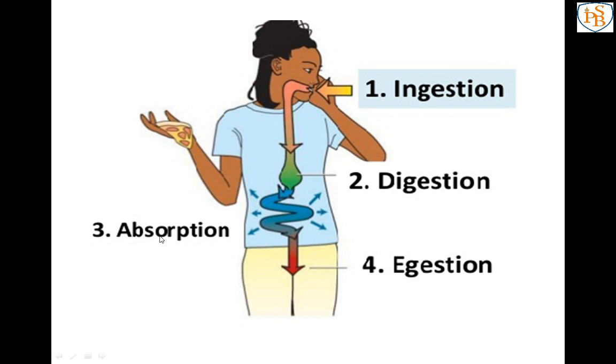The third one is absorption, which is the same as utilization by the body. And the fourth one is egestion. Egestion means the removal of undigested food. We take the food, but we do not absorb the same or equal amount of food. Whatever unwanted food is there is removed from our body, and that process is known as egestion. So this is the overall view of how our digestive system works.